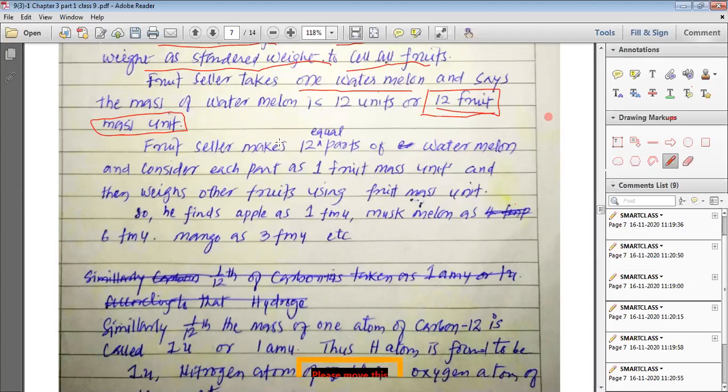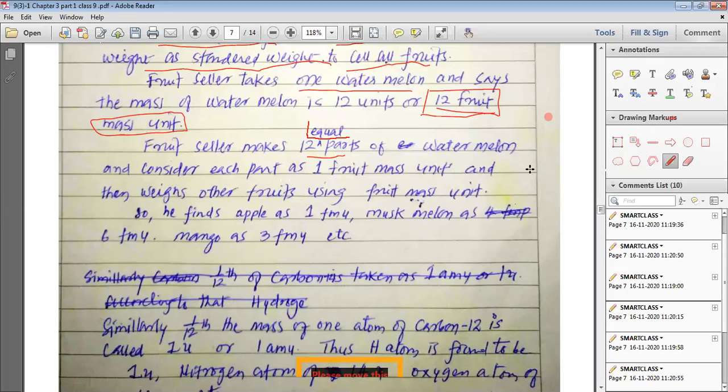The fruit seller makes 12 equal parts. Remember, here the word equal is very necessary. He cut that watermelon into 12 equal parts and considered each part as one fruit mass unit.